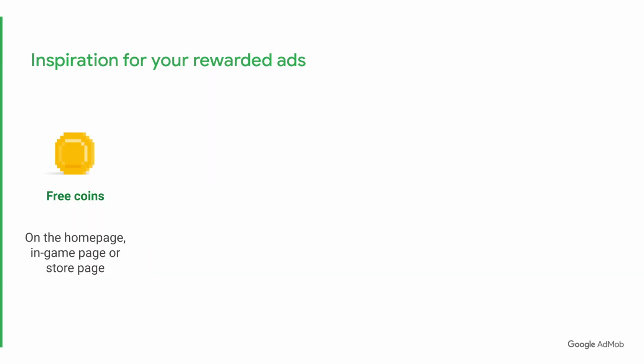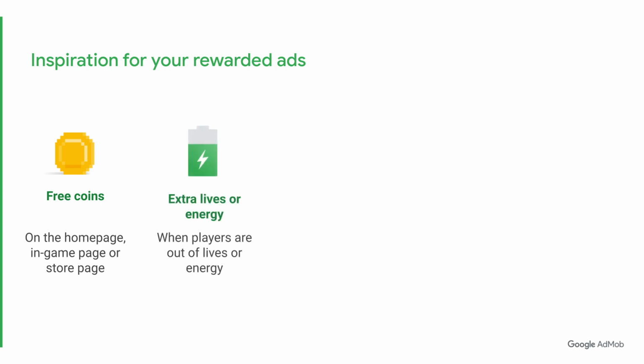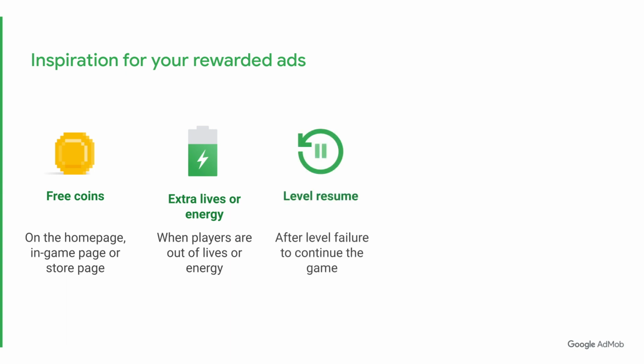So far, we have seen a few examples of reward ads. Now let's have a look at more ideas of rewards and placements. You can offer a free coins reward on the homepage, in-game page, or in-store page. You can offer extra lives or energy when players are out of lives. You can give the option to resume a level after a level failure.